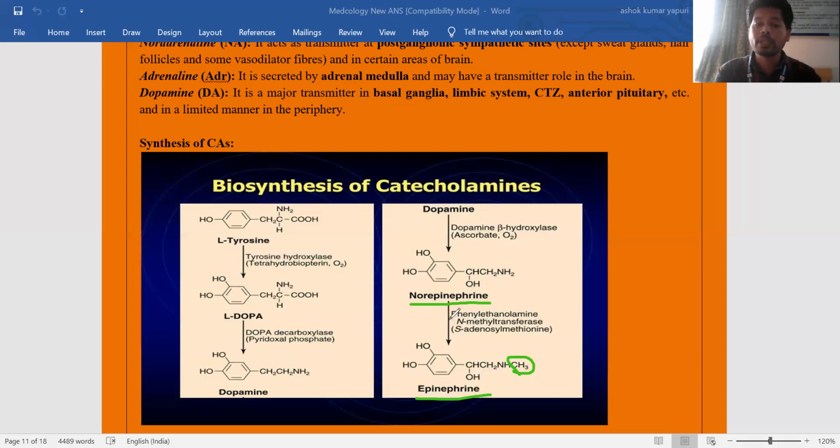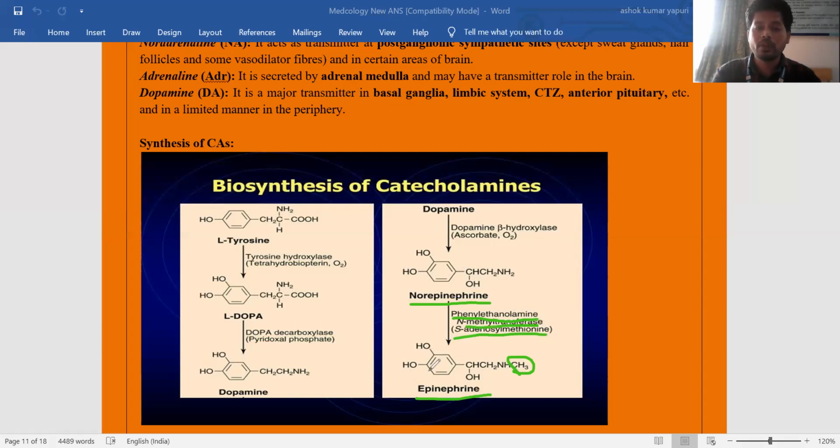What is the enzyme name here? Phenyl ethanolamine N-methyl transferase. And the cofactor is S-adenosyl methionine, which is also called SAM. S-adenosyl methionine is the cofactor for conversion of norepinephrine to epinephrine, and the enzyme involved here is phenyl ethanolamine N-methyl transferase.